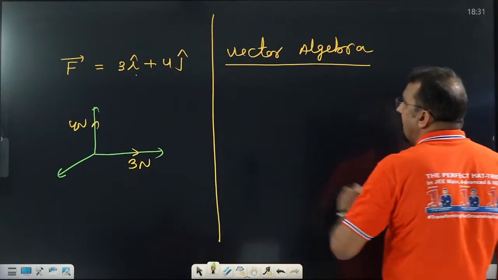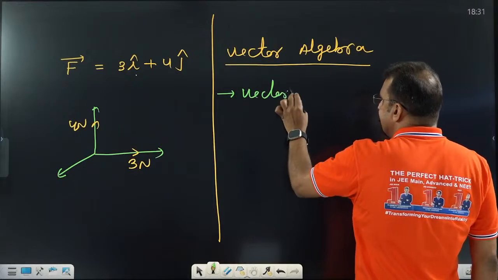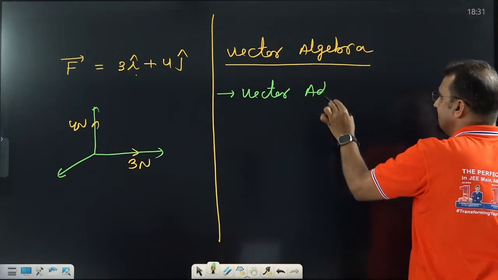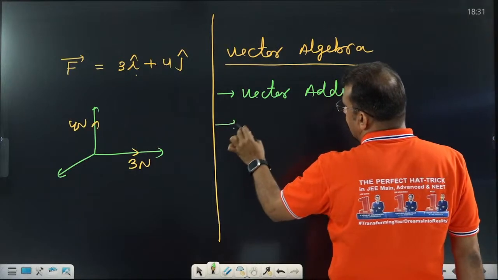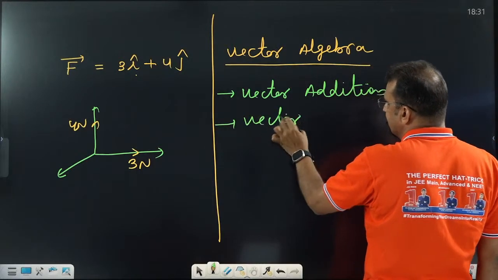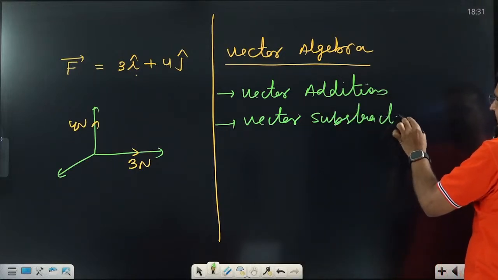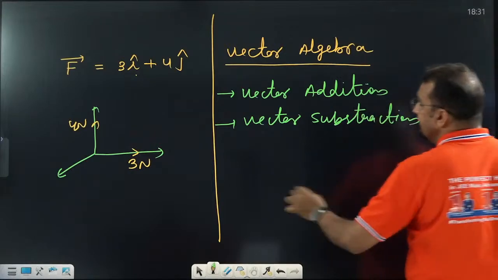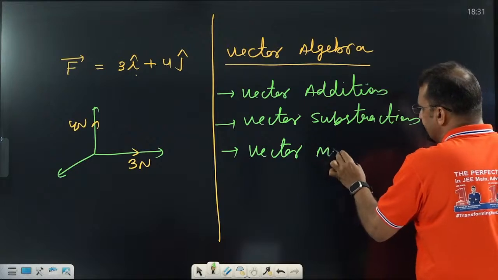If we want to learn addition of vectors, that is called vector addition. In vector algebra, first we are going to discuss vector addition. Second, we are going to discuss vector subtraction. Very important: vector addition and vector subtraction are both the same part. Then after that we are going to discuss vector multiplication.